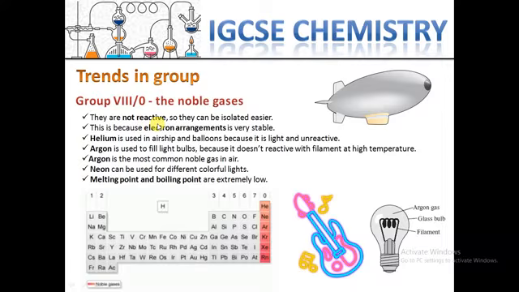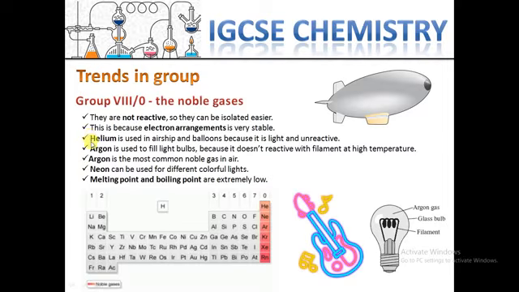They are not reactive, so they can be easily isolated. This is because of the electron arrangement, which I told you about last session. The electron arrangement is very stable, well arranged, so it is not disrupted easily.